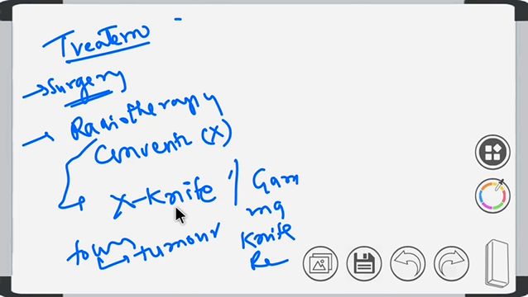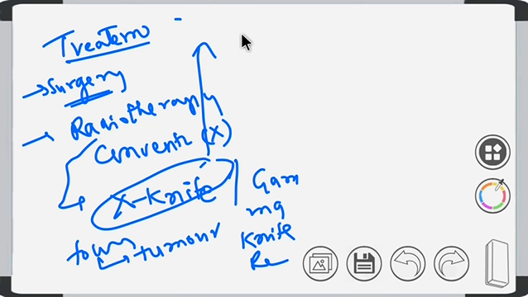There is one more modification of X-knife radiotherapy called cyber knife radiotherapy. It is the same kind of radiotherapy, but with some advancement over X-knife radiotherapy. This is something about acoustic neuroma.